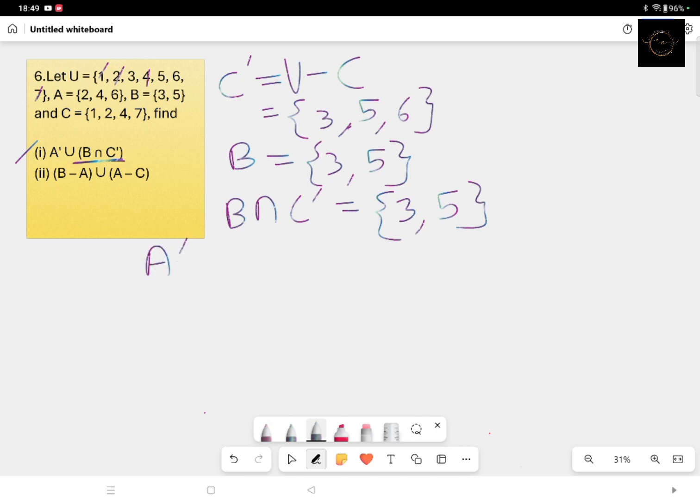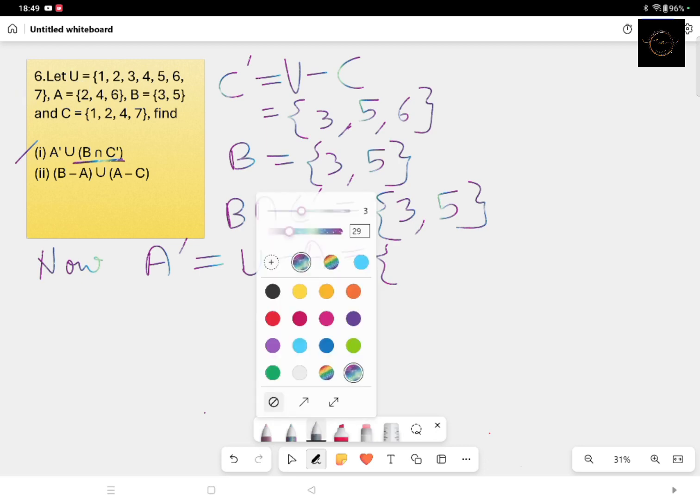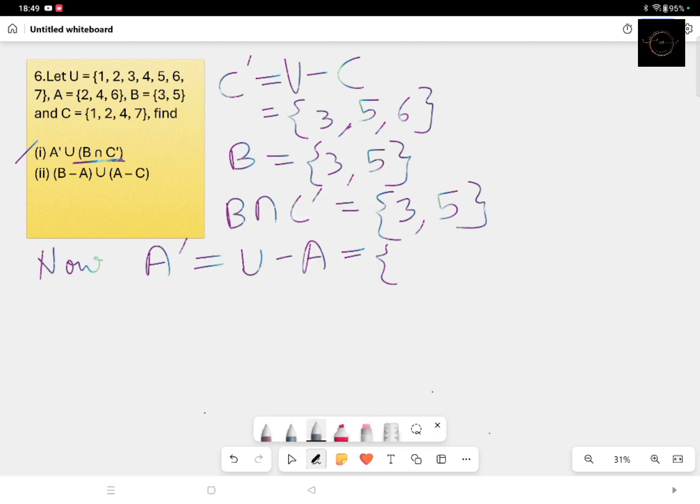Now find out the entire part. A complement, you don't know that either. What is A complement? A complement is again U minus A. First and foremost, check out the elements of A. What are the elements of A? 2, 4, 6. So strike off 2, 4 and 6. What are the elements of A complement? It is 1, 3, 5 and 7.